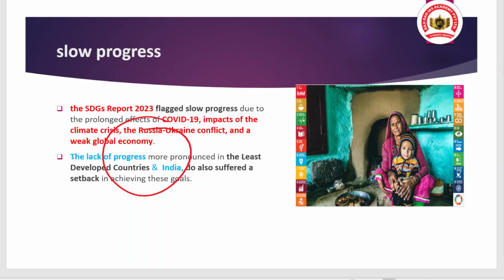And when we talk about India, India also comes under this category, not in the category of least developed countries, but in the category where progress towards achieving the SDGs is very little in India. You can also understand this by seeing the rank of India in the SDG report. That is the point. But not all things are bad.